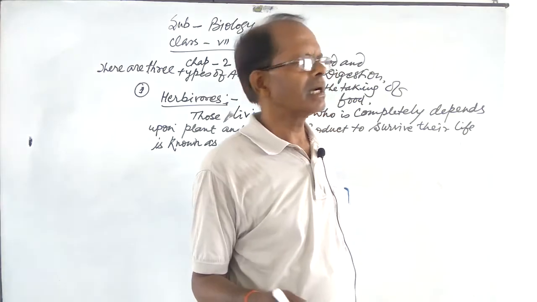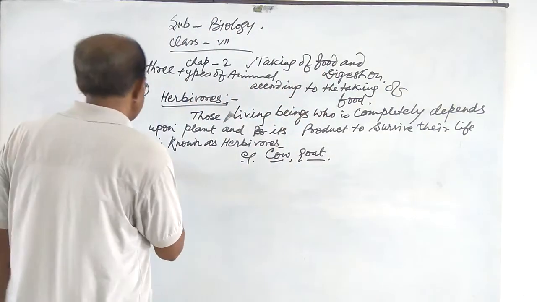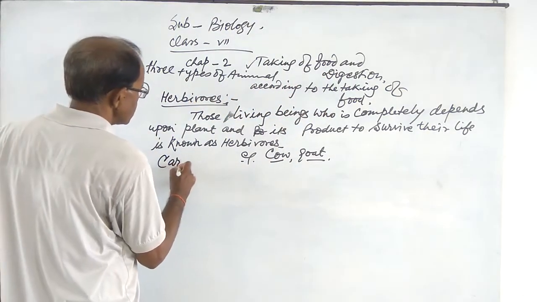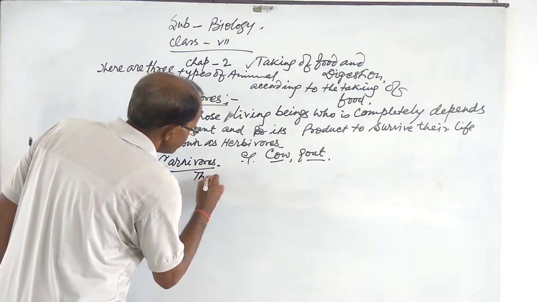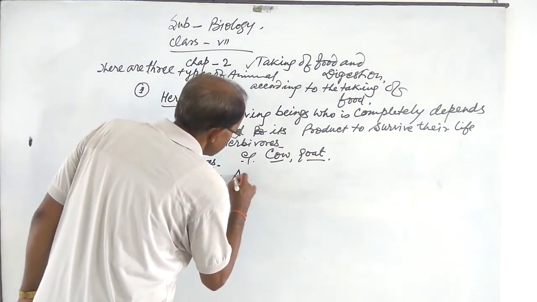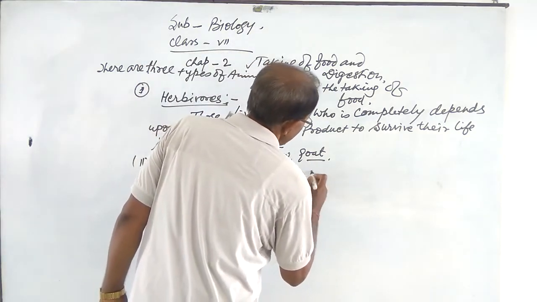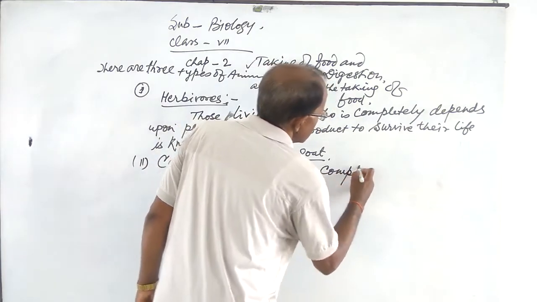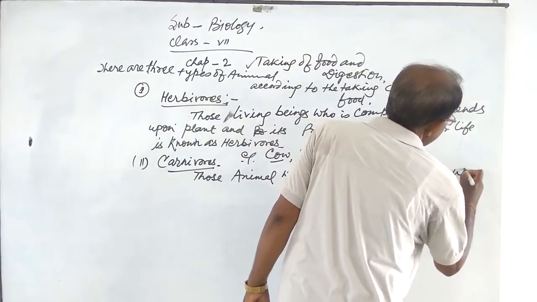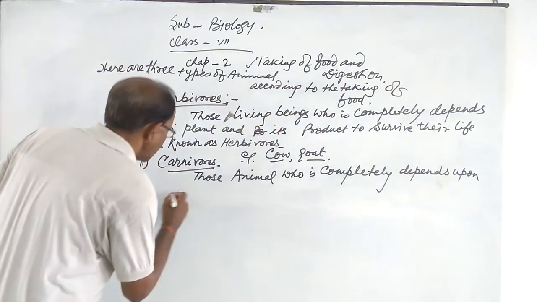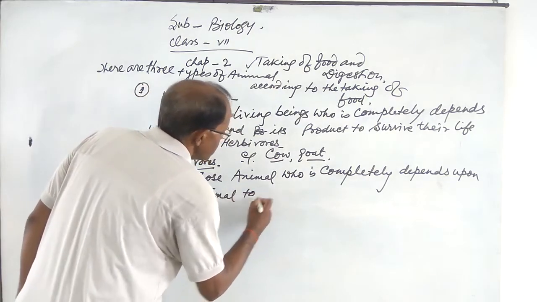Next is carnivorous. Carnivorous means those living organisms, those animals who completely depend upon other animals to take their food.